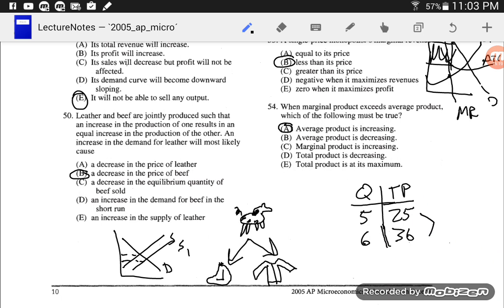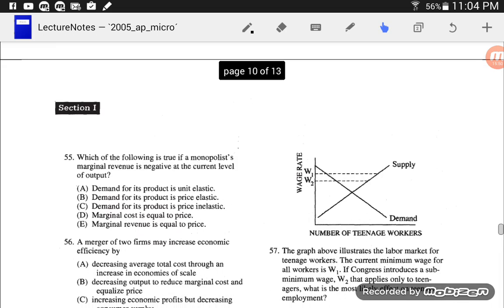Well, that would mean that the marginal product of that worker was 11. So the marginal product of that 6th worker was a lot greater than the average product, because I should put another column there, average product. At this point the average was 5, and here the average is 6, and it's because that marginal one is pulling that average up. Okay, I hope that example made sense. But bottom line, if the marginal is above the average, it means it's going to pull those averages up.